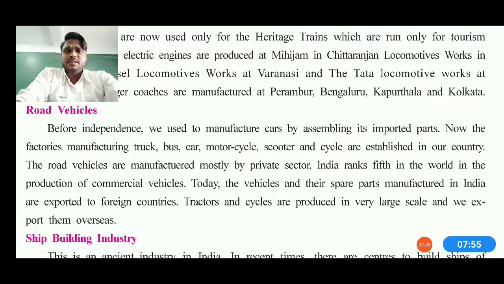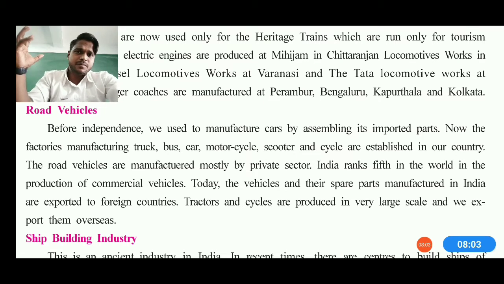Now comes the road vehicles. Before independence, we used to manufacture cars by assembling imported parts. It means we needed to get the parts from other parts of the world and then fix them into our cars in India. Now factories are manufacturing trucks, buses, cars, motorcycles, scooters and cycles, which are being established in our country also. So it is good enough that we are using Swadeshi things.